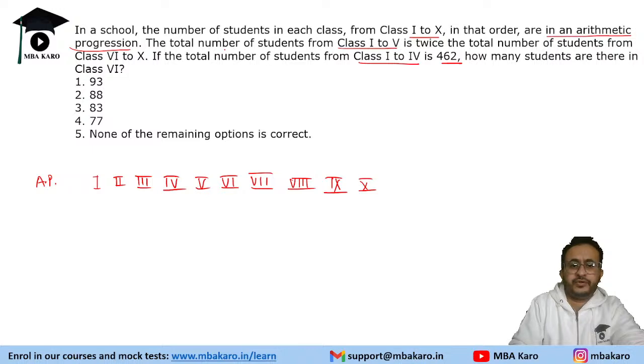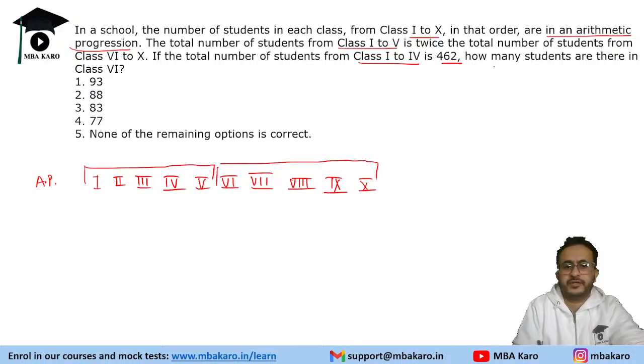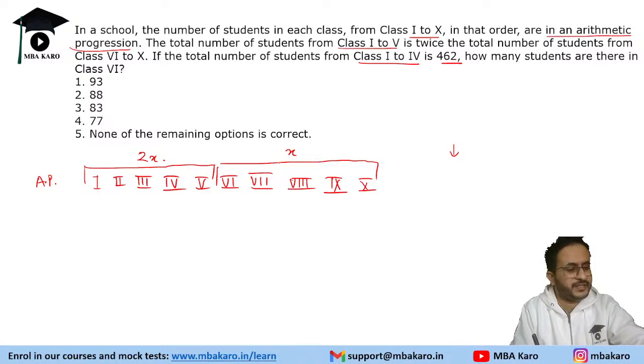And it says the total number of students from class 1 to 5th. So this is the total from 1 to 5th is twice the number of students from 6 to 10. So suppose there are x students from 6 to 10th. So there will be 2x students from 1st to 5th. So we know that this AP is decreasing in nature because total is going down, right? Like here there are 2x students, here there are x. So definitely the common difference is negative. So D will be negative in this AP.